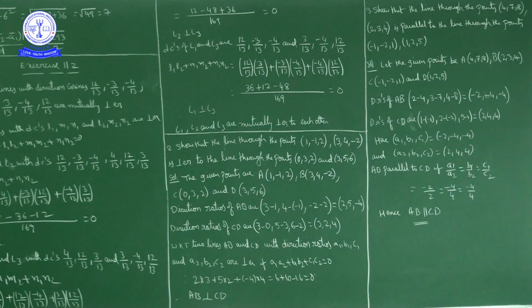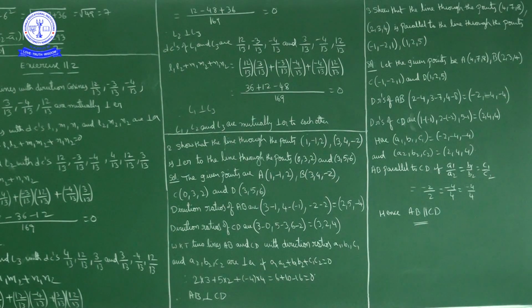So we will calculate the direction ratios of AB. The direction ratios are x2 minus x1, y2 minus y1, z2 minus z1. So 2 minus 4, 3 minus 7, 4 minus 8. Now these are x1, y1, z1 and these are x2, y2, z2. So the direction ratios of AB we got are 2 minus 4 is minus 2, 3 minus 7 is minus 4, 4 minus 8 is minus 4.